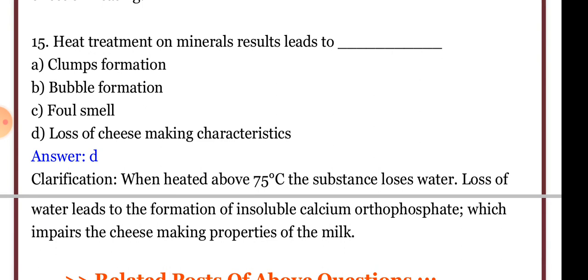When heated above 70 degrees centigrade, above the temperature of pasteurization, the milk loses water. Loss of water leads to the formation of insoluble calcium orthophosphate, and for making cheese we require soluble calcium orthophosphate. At a heating temperature of 75 degrees centigrade, this calcium orthophosphate becomes insoluble, which impairs the cheese making properties of the milk.